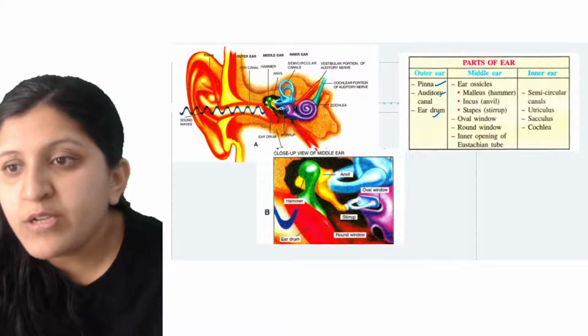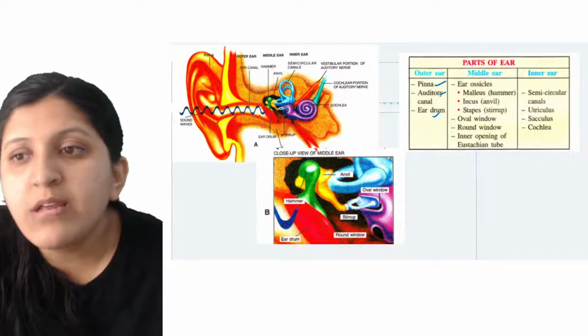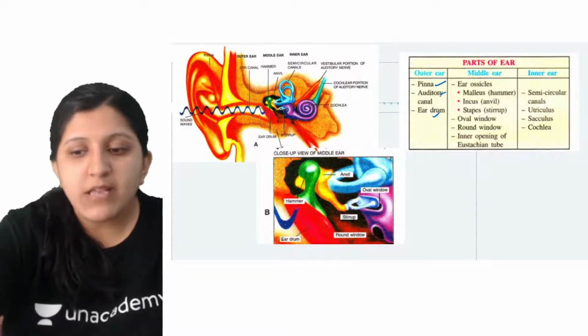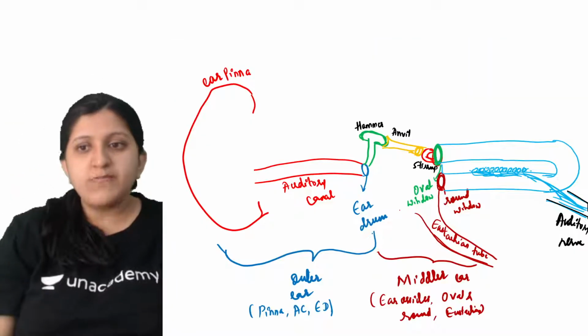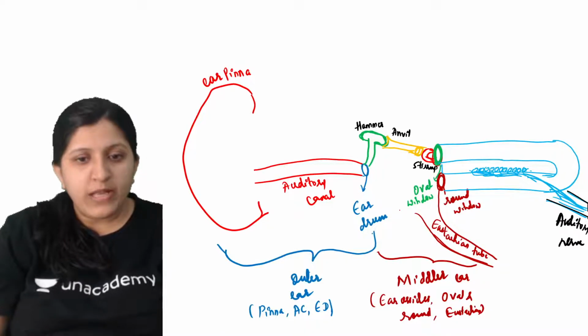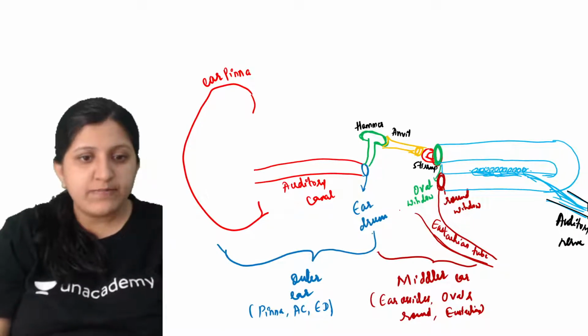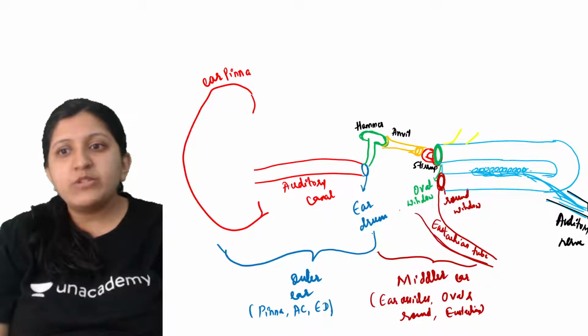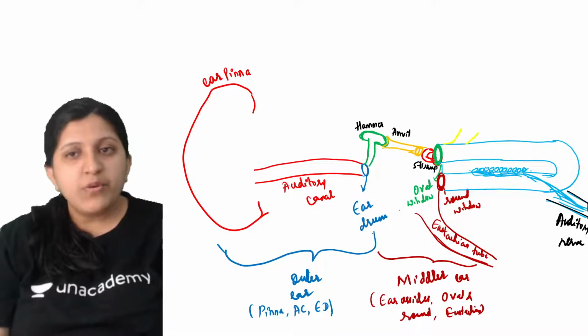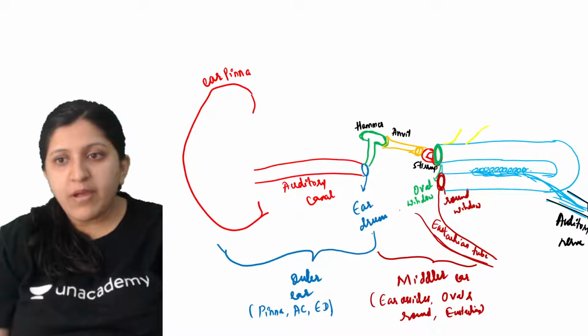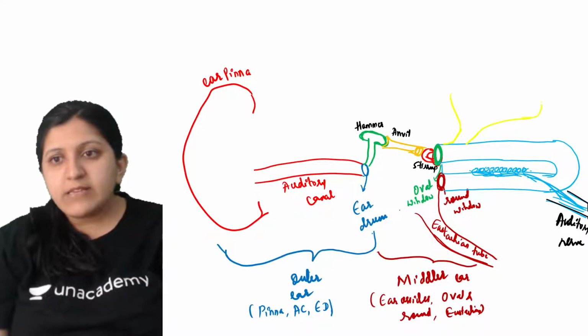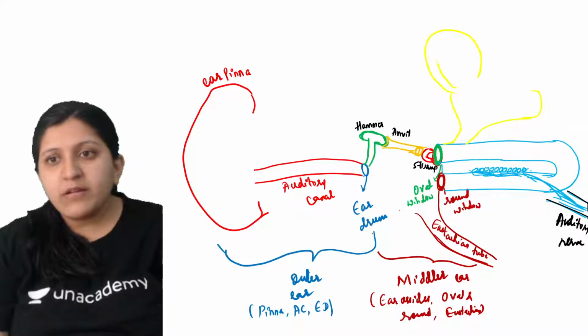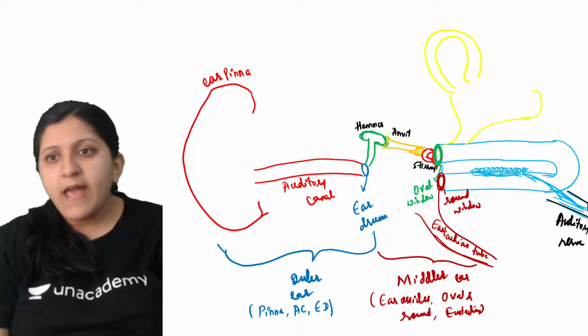Then in the case of the inner ear, there is the cochlea, the utriculus, the sacculus and the semicircular canal. To show this, there will be a slight opening over there. I'll change this color again. With this opening, it forms the utriculus and sacculus. Here you can find the arrangement of the semicircular canals, and at the base you can find the ampulla region also.